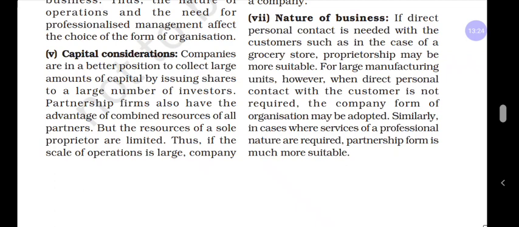If they ask what are the factors influencing the choice of form of business organization, you can write the answer: cost, liability, continuity, management ability, capital consideration, degree of control, nature of business. You can refer to those notes. In the last second chapter notes I have given the practical oriented questions. You can go through them thoroughly.